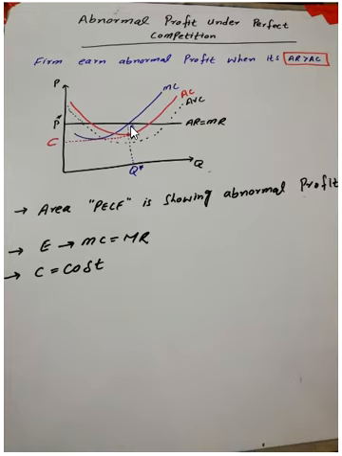At point E, MC equals MR, and this C is showing the cost level. So the difference between the price and the cost is the profit, the abnormal profit, for any firm which is operating under perfect competition. So now let's talk about the remaining cases.